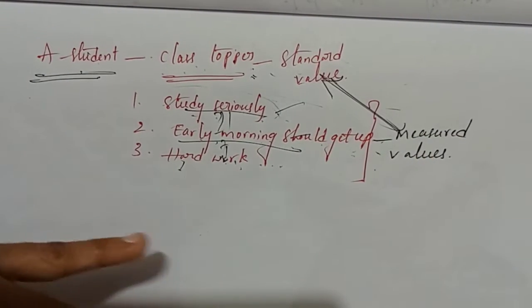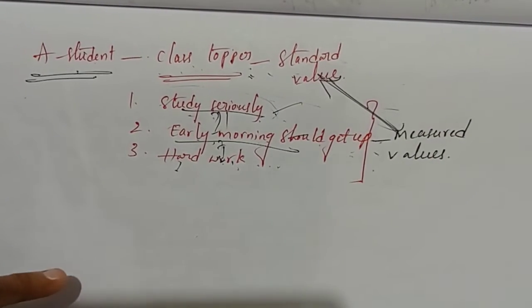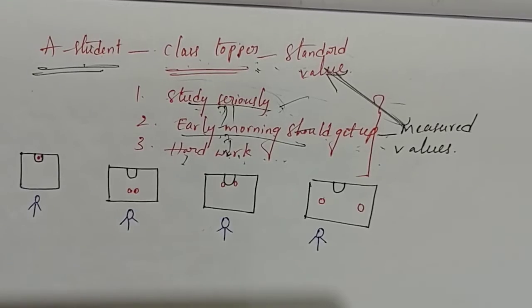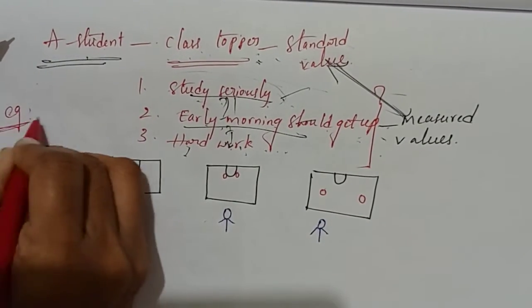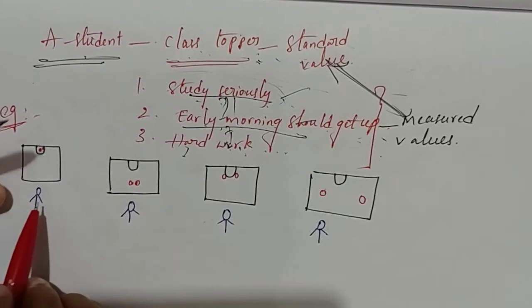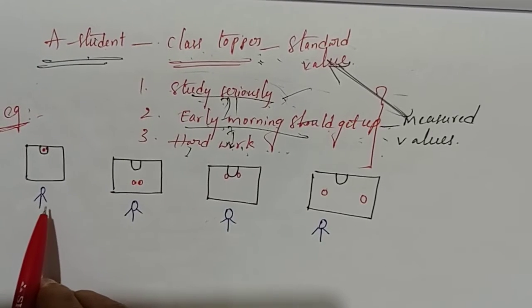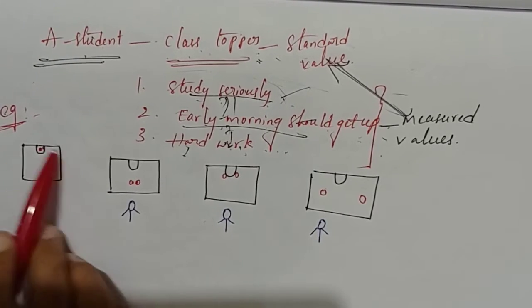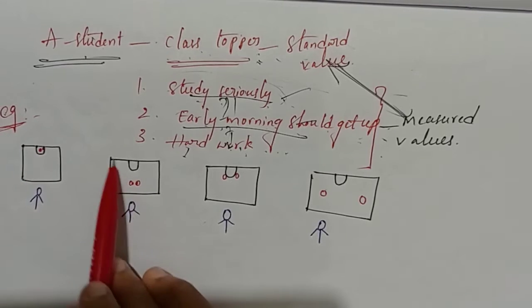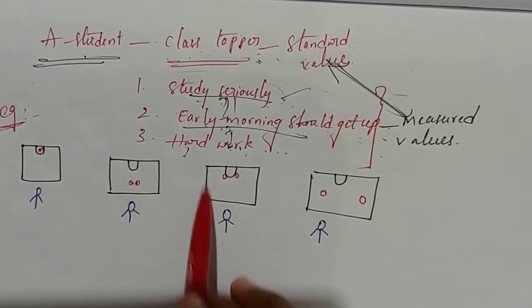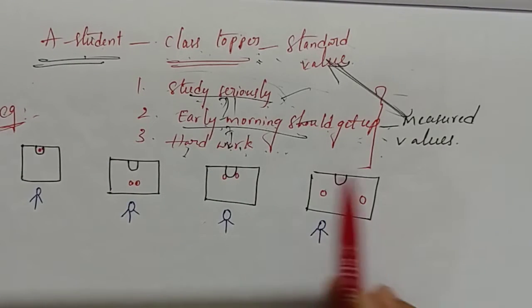And one more example I will give you, students, so you can easily understand. See, now see students, one more example I am giving you. Suppose one boy, a student. This is the volleyball court and this is the net. This is the target, the net, on the volleyball court.